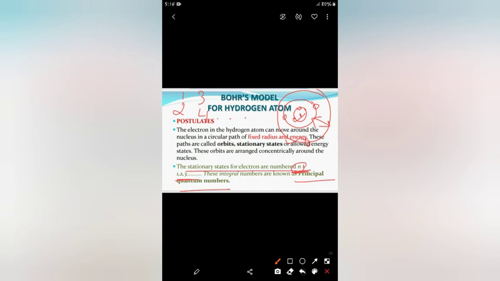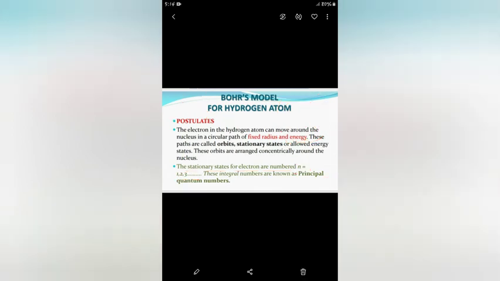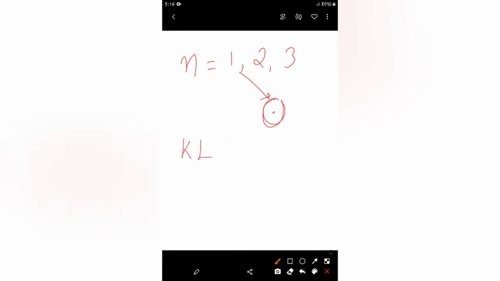Okay, now see one more thing. I hope this point is very clear to you. Okay, now see the numbering. I have told you the orbits are numbered as n is equal to 1, 2, 3. And I have also told you, see, if this is the nucleus, the nearest orbit will be known as 1. Okay. Now, you might have also read about K, L, M, N in your 10th standard.